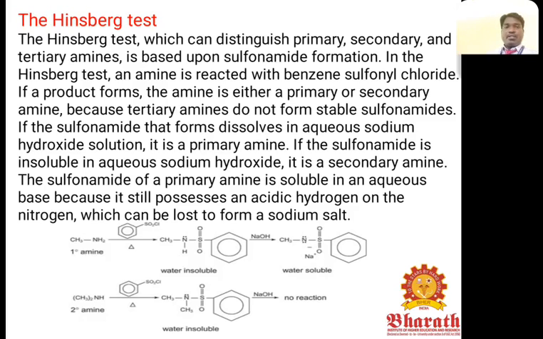If the sulfonamide that forms dissolves in aqueous sodium hydroxide solution, it is a primary amine. If the sulfonamide is insoluble in aqueous sodium hydroxide, it is a secondary amine. The sulfonamide of the primary amine is soluble in aqueous base because it still possesses an acidic hydrogen. The nitrogen can lose it to form a sodium salt.